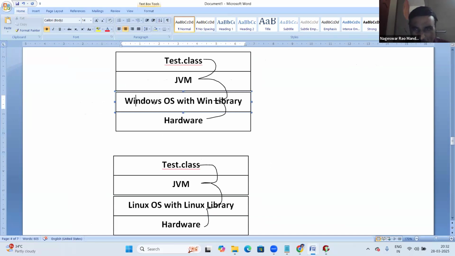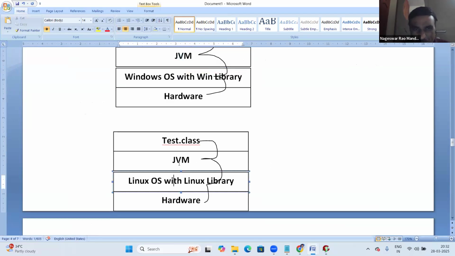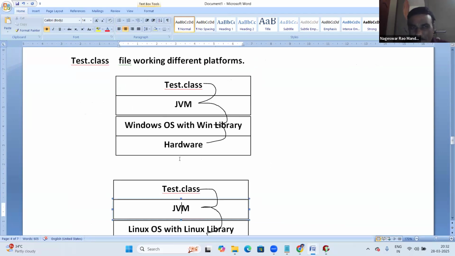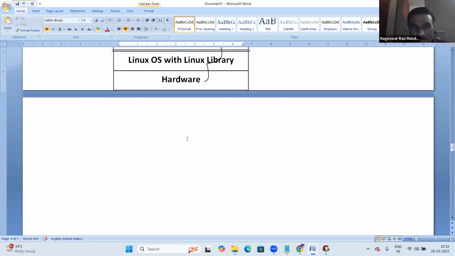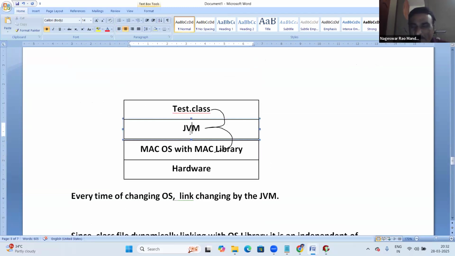If it is Windows, we have the Windows JVM. For Linux, the JVM is different, right? The JVM is not the same. The JVM is different for different operating systems. Windows JVM is different, Linux JVM is different, and Mac JVM is different. So different JVMs are developed for different operating systems.